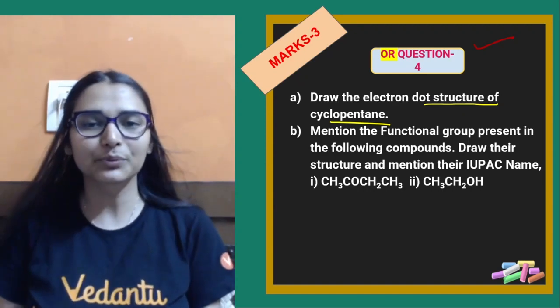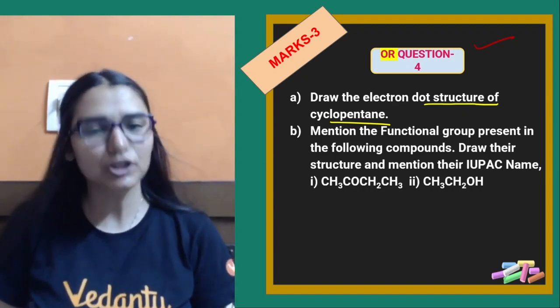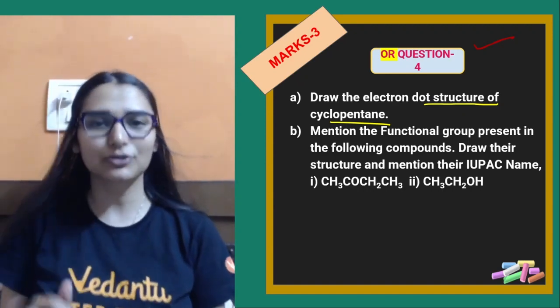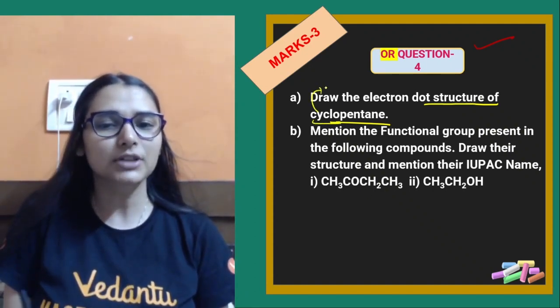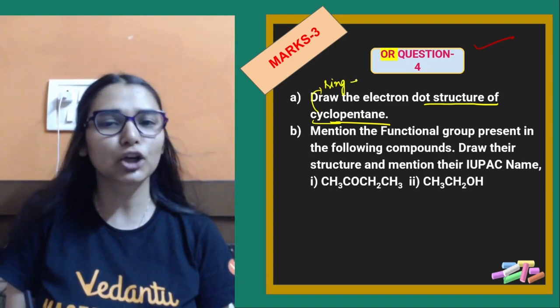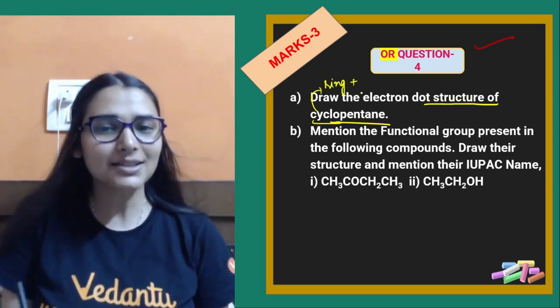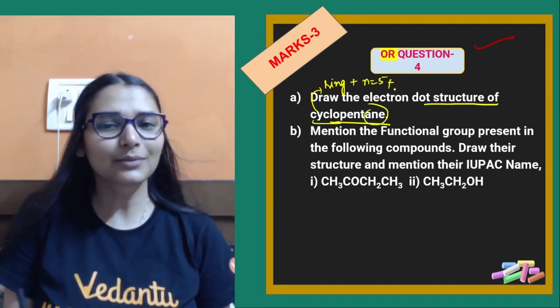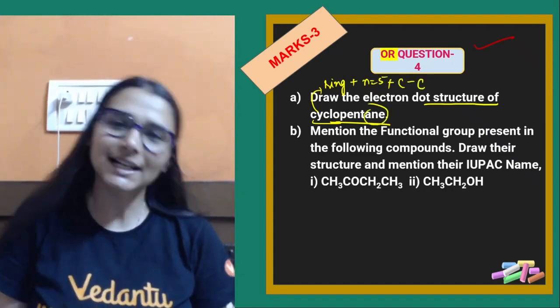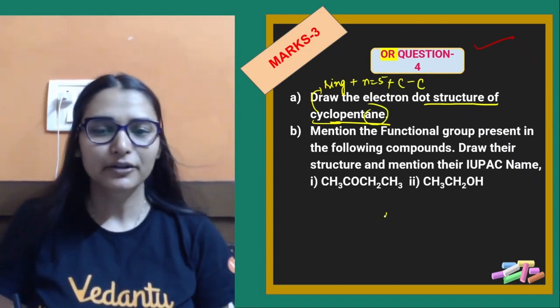And the trick is simple. Draw the open chain structure first. Draw basic structure पहले, है ना? देखो, cyclo means we are talking about a ring. It's a ring, closed compound. Pent means there are 5 carbon atoms. Okay. Ane means all the carbon bonds are single. Let's do that.